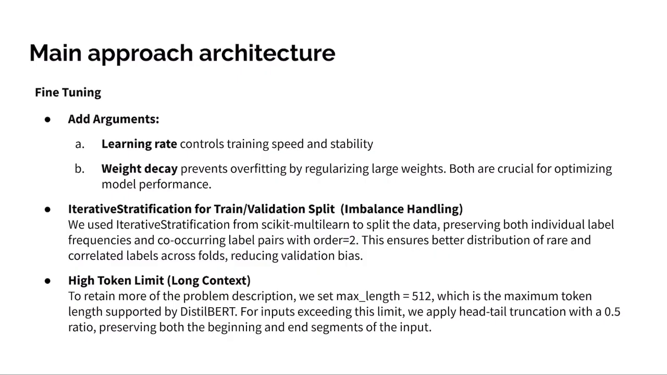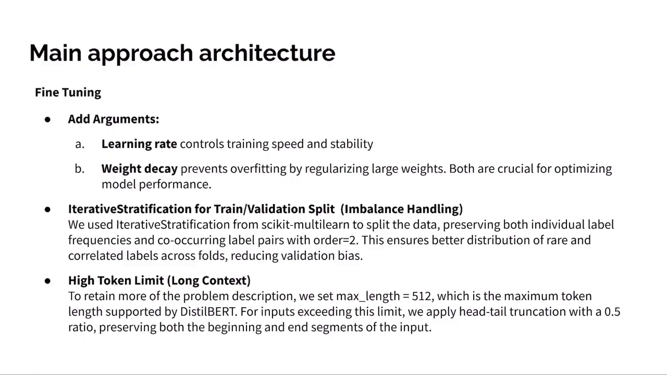And here's our fine-tuning. First, we add arguments for a better training process. We use learning rate, which controls training speed and stability, and weight decay, which prevents overfitting by regularizing large weights. Both are crucial for optimizing model performance. We used iterative stratification from scikit-multilearn to split data, preserving both individual label frequencies and co-occurring label pairs with order 2. This ensures better distribution of rare and correlated labels across folds, reducing validation bias.